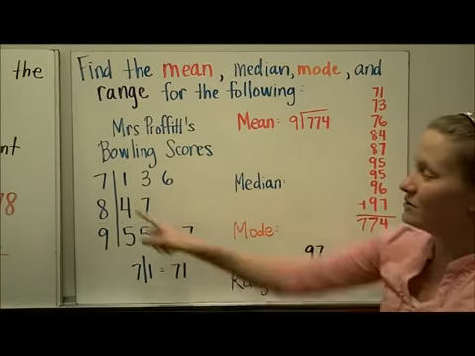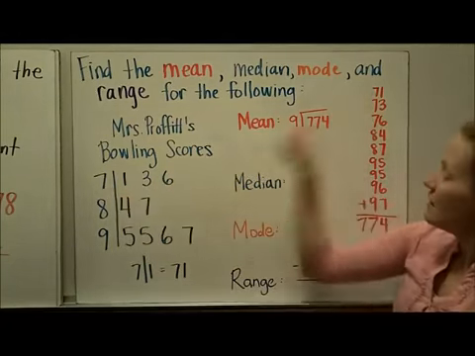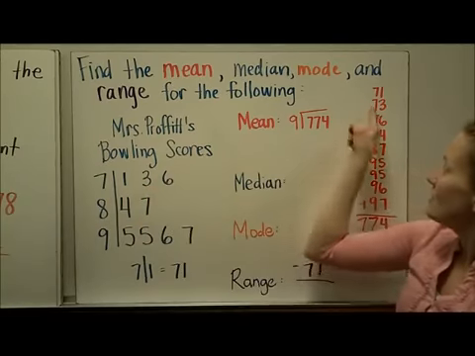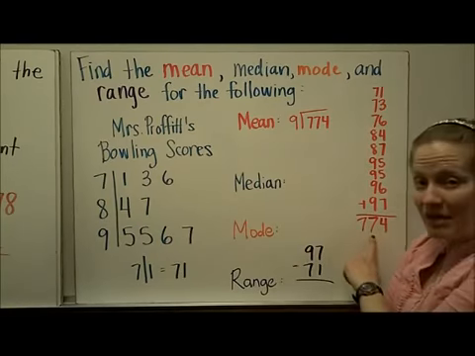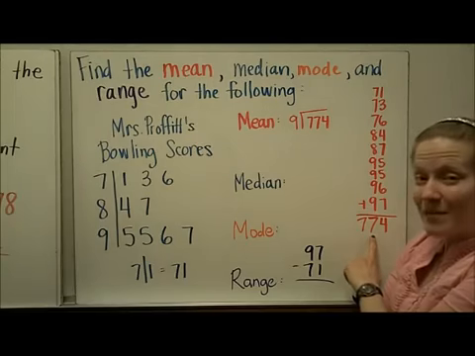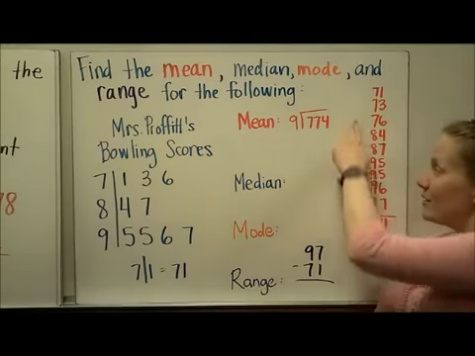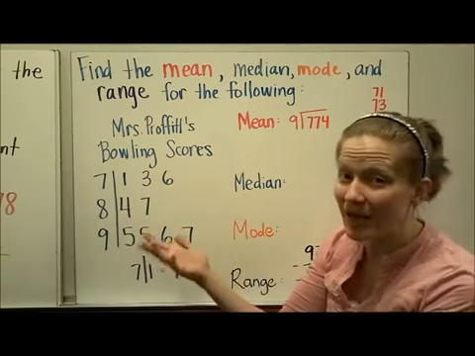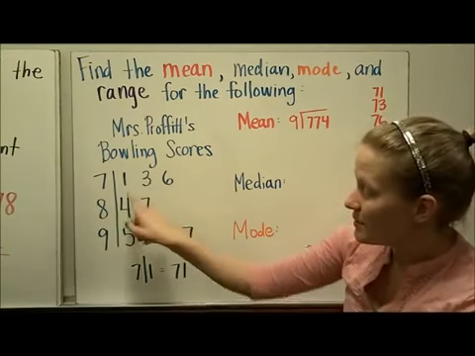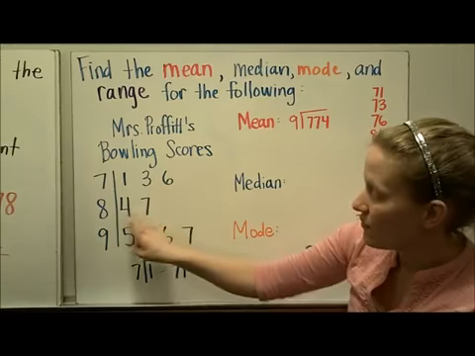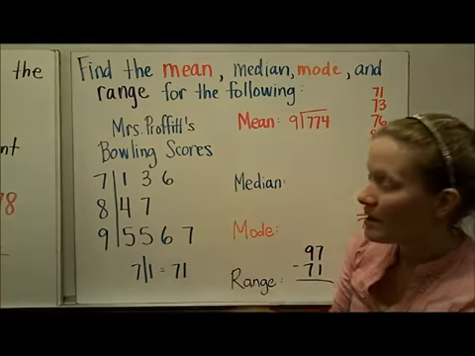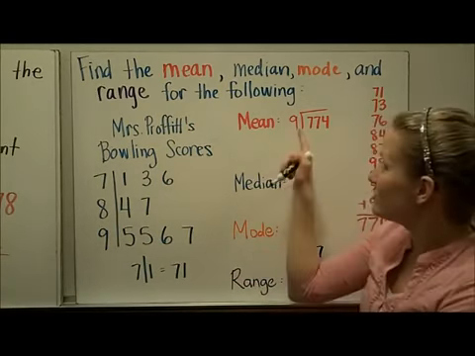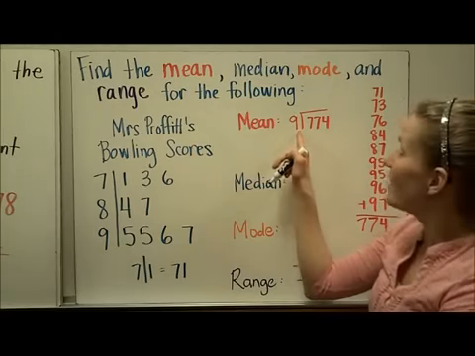I listed all of my values, just reading 71, 73, putting that here. I got a sum of 774. Then I'm going to count my number of data points and divide by that number. One way you can do that is by counting the leaves in your stem and leaf plot. 1, 2, 3, 4, 5, 6, 7, 8, 9. So there are 9 data points, which shows why I'm going to divide by 9.